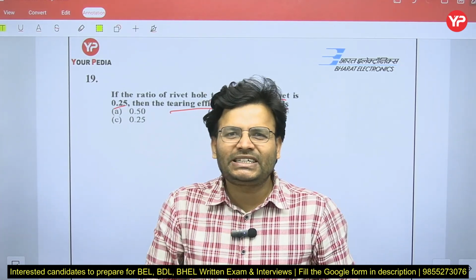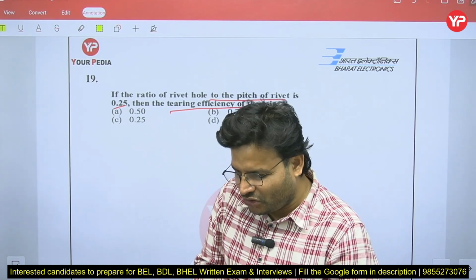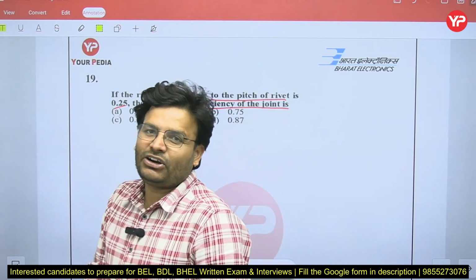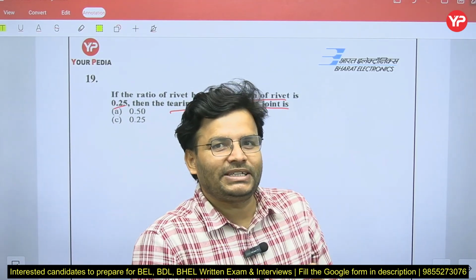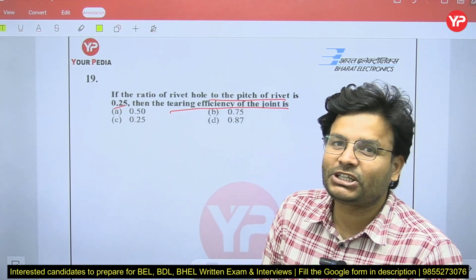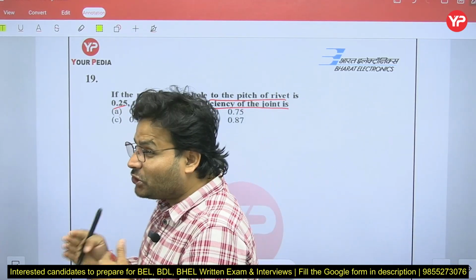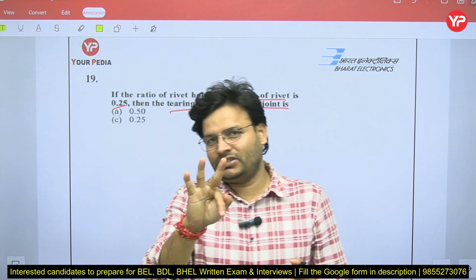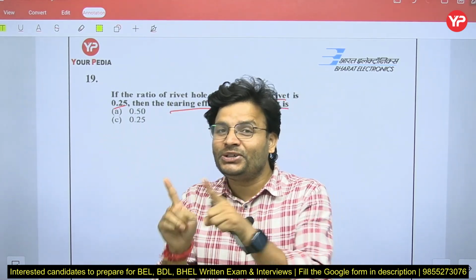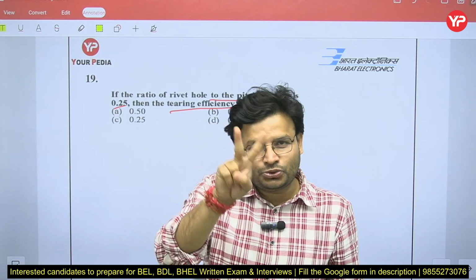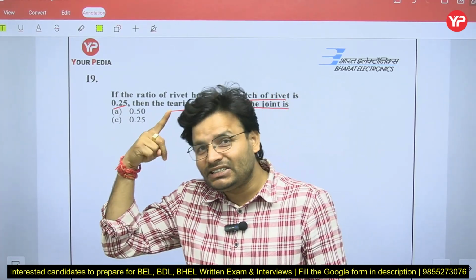So my difference: a rivet can fail in two ways, by crushing or shearing, and the plate over which you are going to make the riveting can fail because of tearing. So a riveted joint can fail in three ways. Just listen: crushing, shearing and tearing. But if you talk about the rivet, it can fail in two ways, by crushing and shearing.